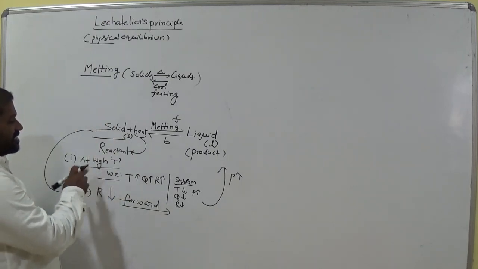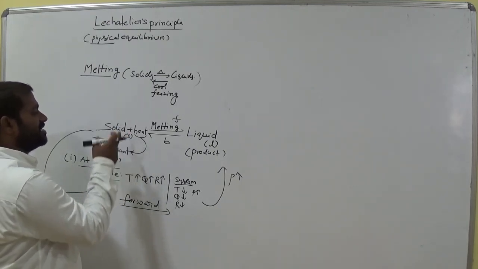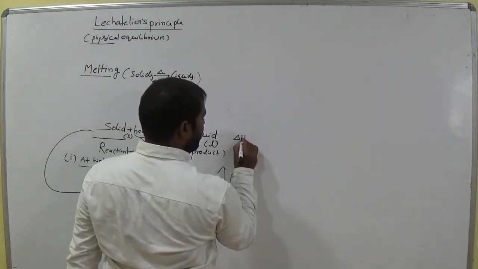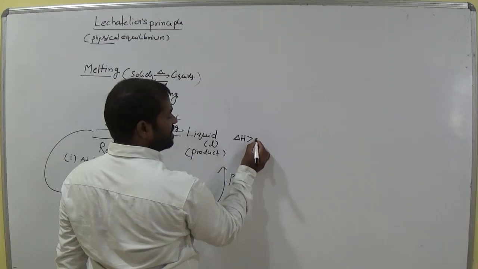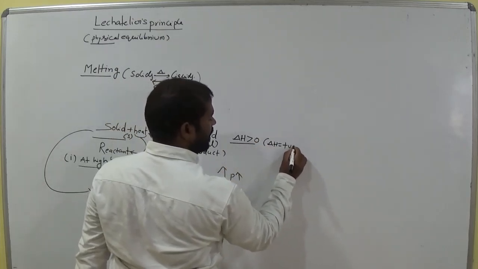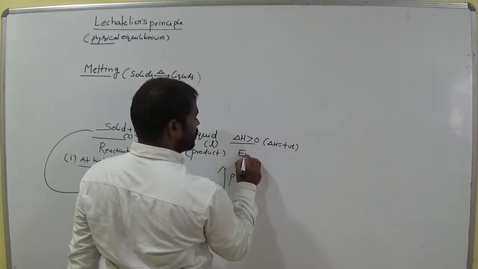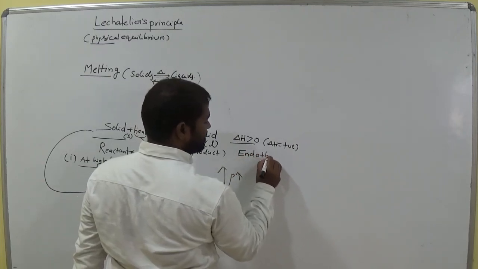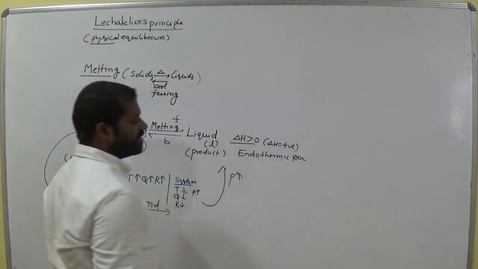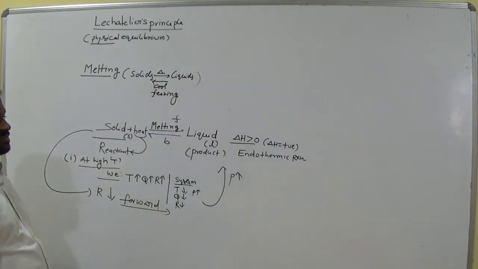So remember one thing: temperature or heat energy is offered to the system, is it endothermic or exothermic? Where delta H is greater than 0, that means delta H value is positive. Am I right? That phenomenon is called endothermic reaction. Is it clear?